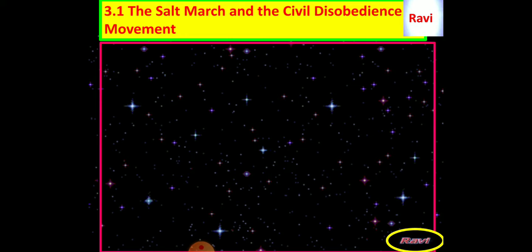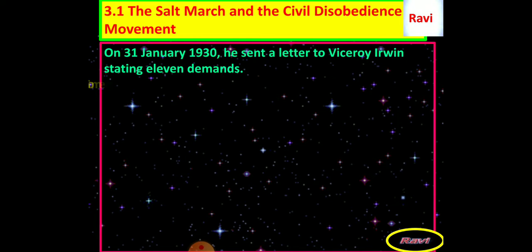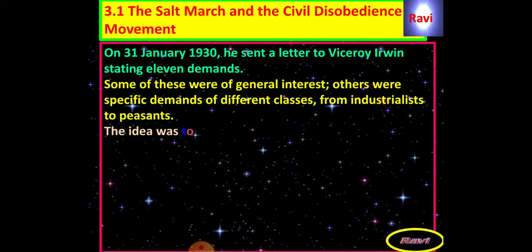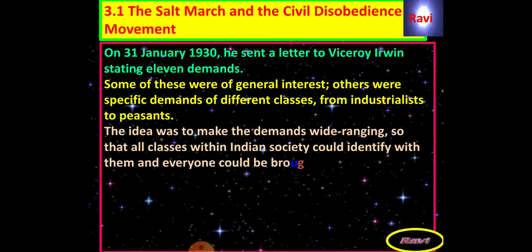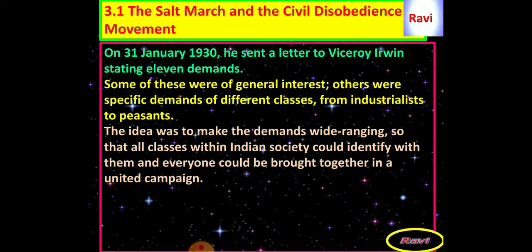Then in the next subtopic, I am going to explain about the Salt March and the civil disobedience movement. On 31st January 1930, he sent a letter to Viceroy Irwin stating 11 demands. Mahatma Gandhi wrote a letter to the Viceroy Irwin and he put forward the 11 demands from the Indian side.